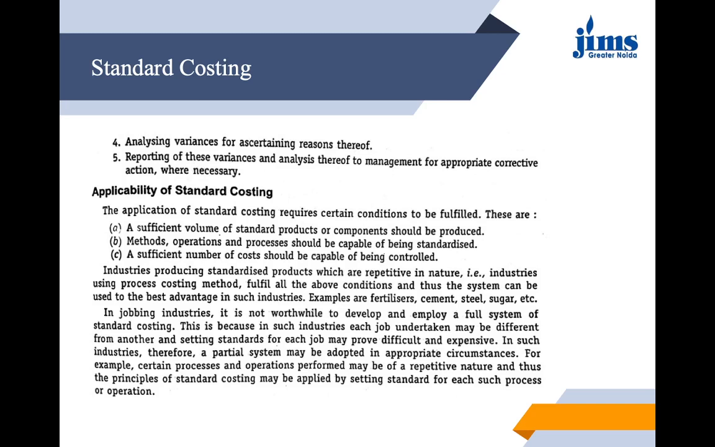Industries producing standardized products which are repetitive in nature, that is industries using process costing method, fulfill all these conditions that we have discussed above, and thus the system can be used to the best advantage in such industries. And we have examples for that: fertilizer, cement, steel, sugar.